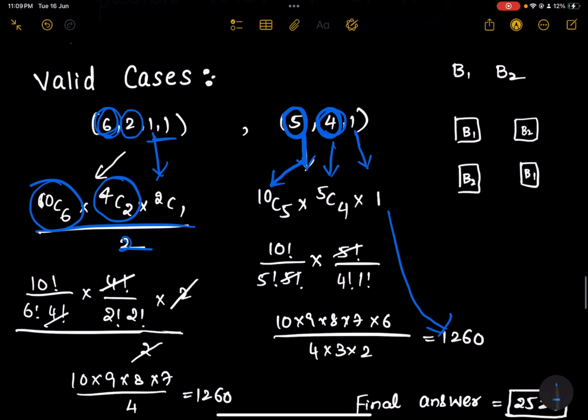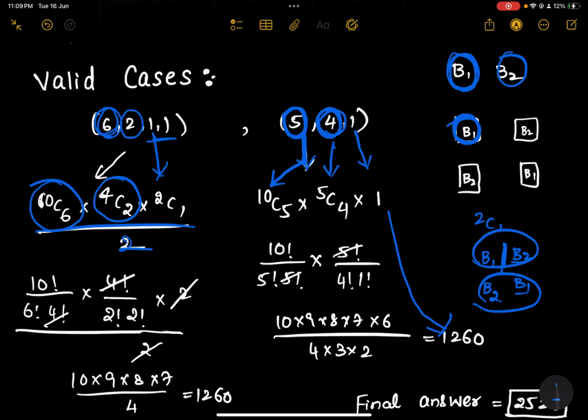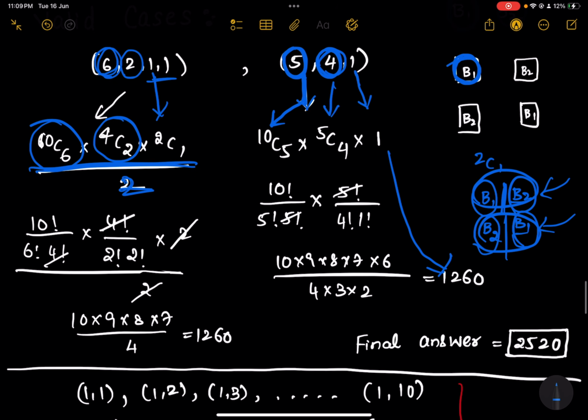Why do you have to divide it by 2? Let's say you have 2 elements and you have to partition them into 2 different groups. When you first choose an element, you have 2c1 ways to choose the first element. Let us say you have chosen b1 first or b2 first. Now to choose the second element, you have only one way. But then these two are the same: first group has b1, second group has b2, or first group has b2, second group has b1. These two are essentially the same. That is why we have to divide this by 2. I hope you are aware of this.